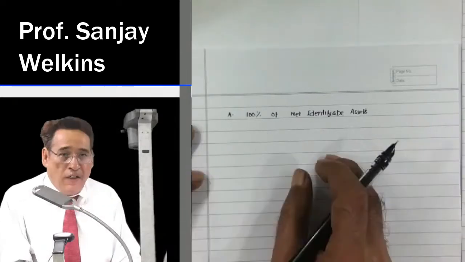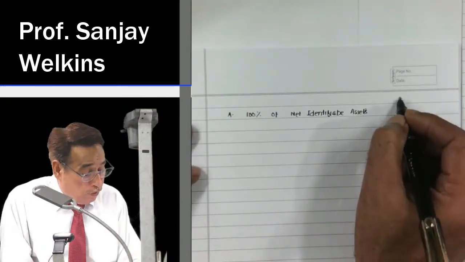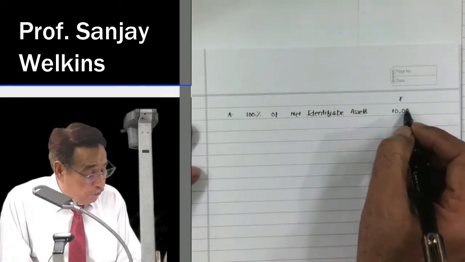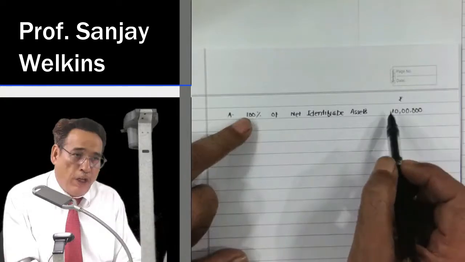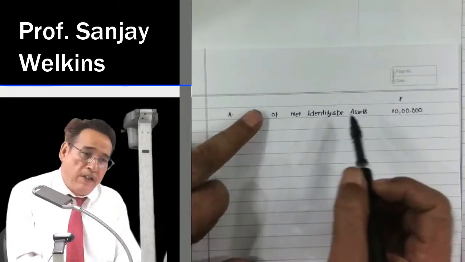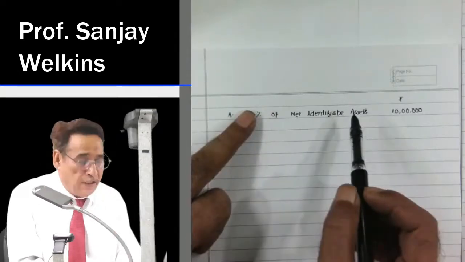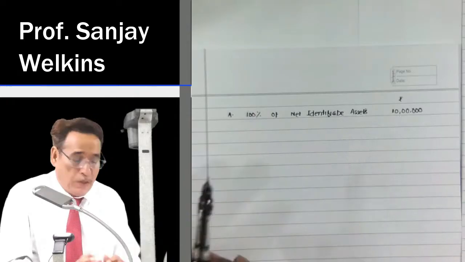We have already seen that on the date of control, net identifiable assets of B Limited have a fair value of rupees 10 lakh. So 100% value we are going to put up here. 100% value. Is it clear to you? So 100% of net identifiable asset means net identifiable assets are worth rupees 10 lakh, having a fair value of 10 lakh. So 100% of that we are going to put up here.